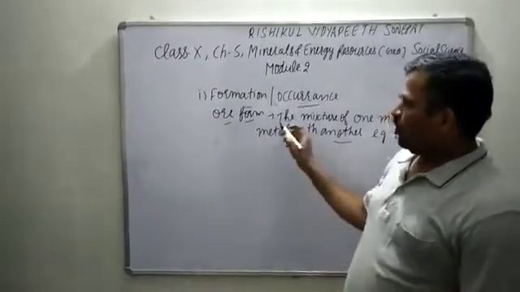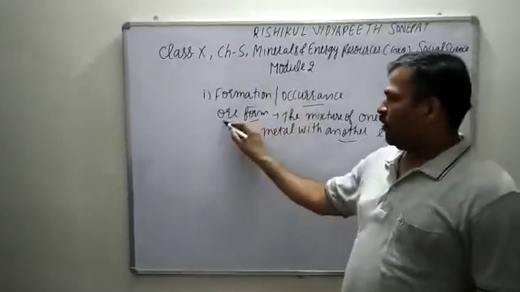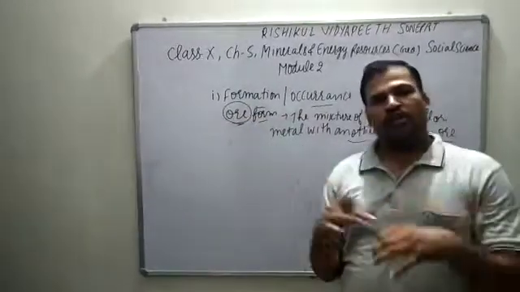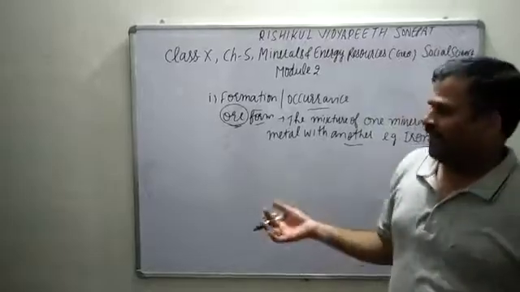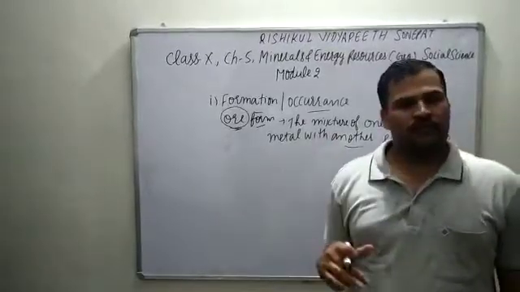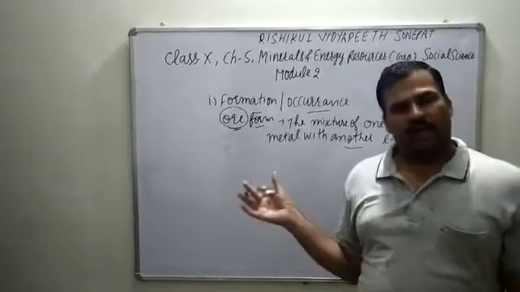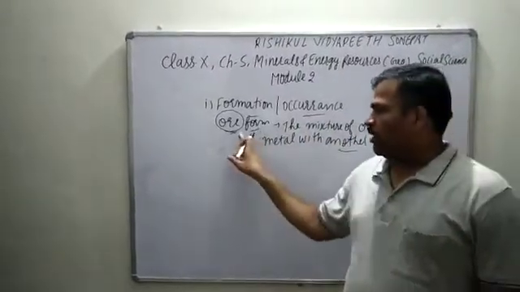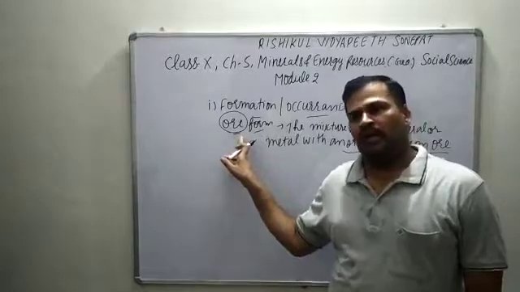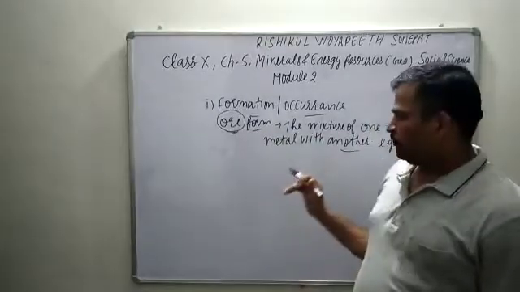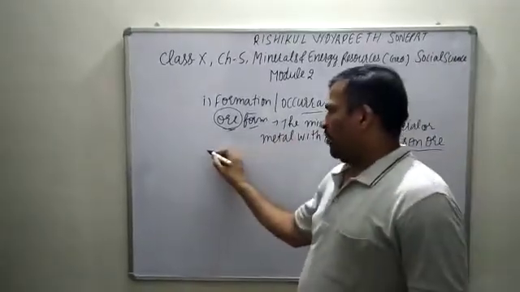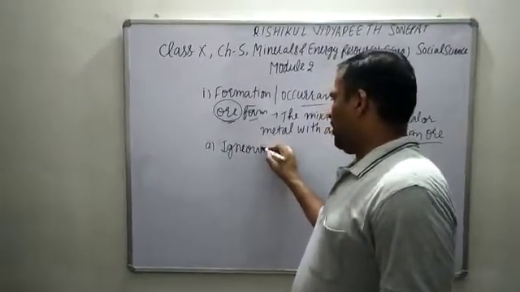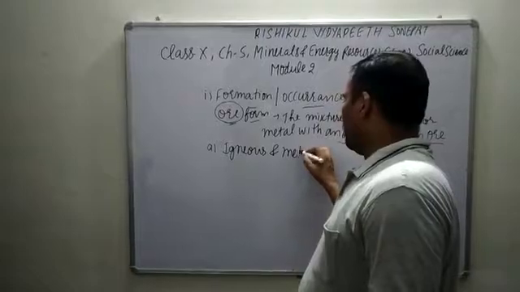So these minerals are found in ore form, meaning a mixture, accumulation, composition, connection of one mineral with another. They are not found separately. They will be found in ore form. That is known as mixture form, or you may say impure form. Now we will discuss one by one. They are found in igneous and metamorphic rocks.